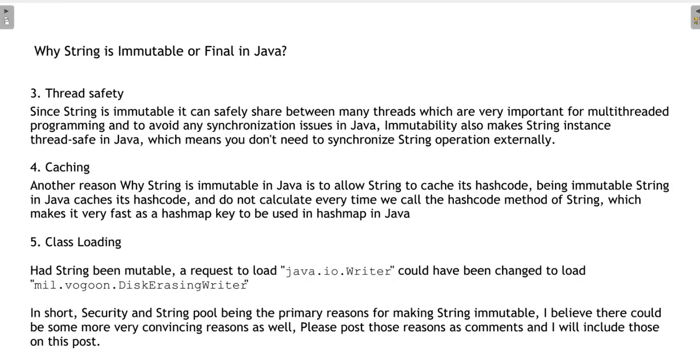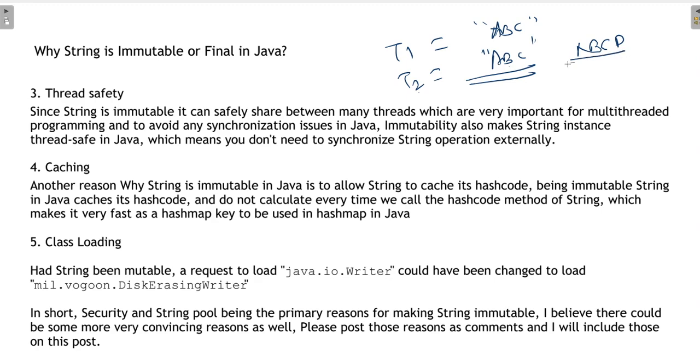Third reason is thread safety. Suppose thread 1 is accessing the ABC literal and thread 2 is accessing the ABC literal. Whenever thread 2 makes a modification to ABC, it will create a separate object.